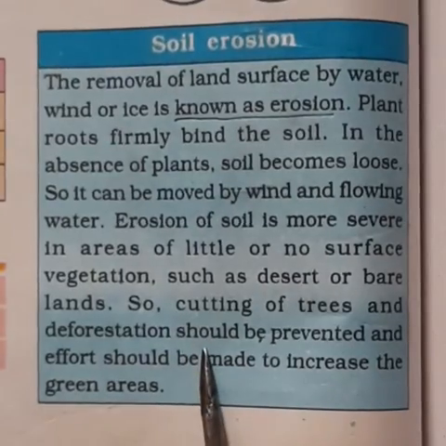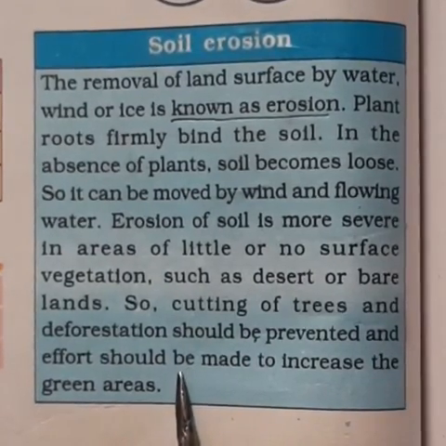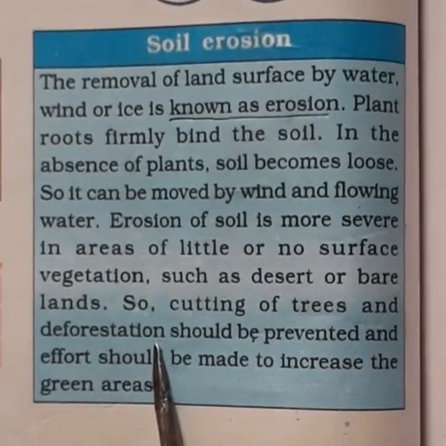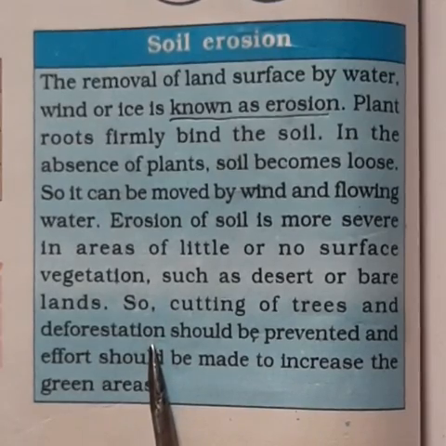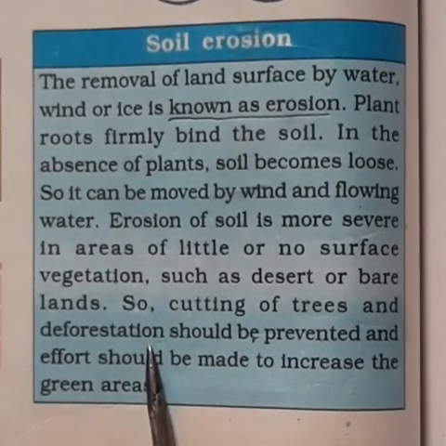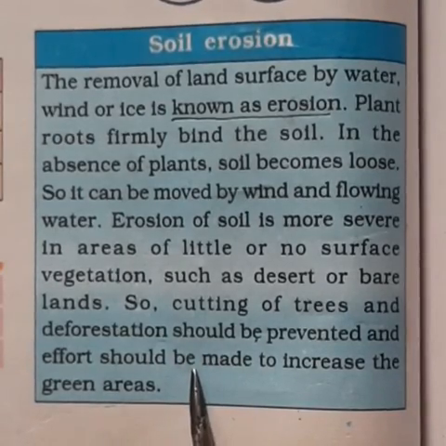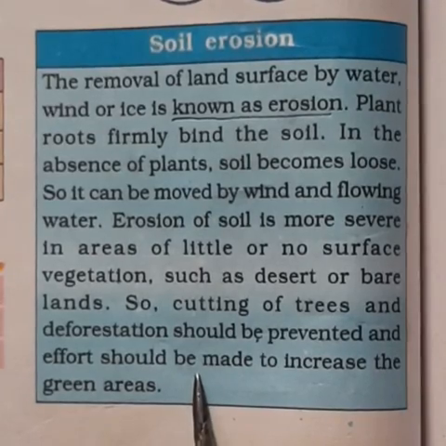Deforestation should be prevented and effort should be made to increase the green areas. What do you mean by deforestation? Cutting of the trees and making the land barren is known as deforestation. About this, you will be studying in your higher classes. Hope everybody has understood this lesson.